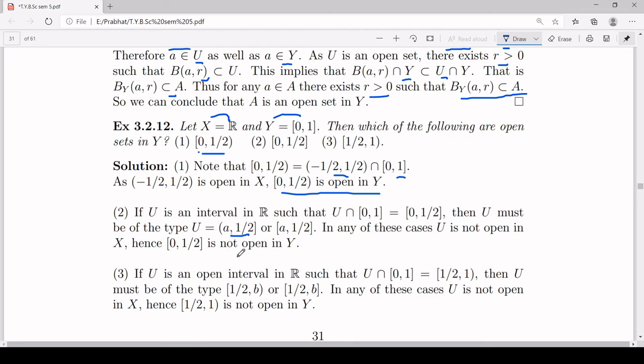Hence, you can conclude that the closed interval [0, 1/2] is not open in Y. Similarly, if you take [1/2, 1) and suppose you want an open set whose intersection with [0, 1] gives you [1/2, 1), then it must be of the type closed at half and open at b, for some b in the real numbers R, or closed at half and closed at b. In any of the cases, it will not be open in R. Hence, you can conclude that the interval closed at half and open at 1 is not open in Y.